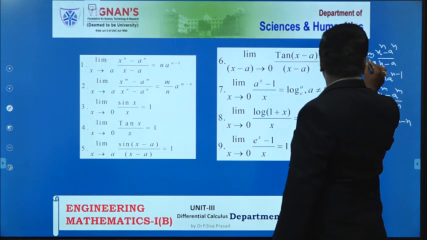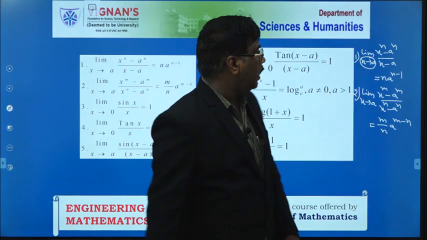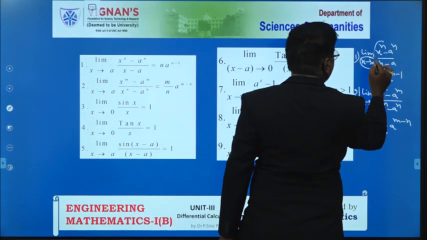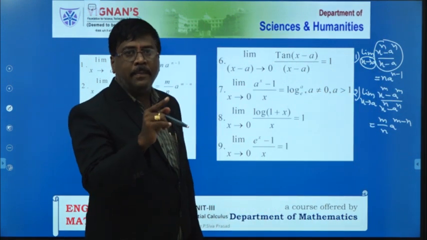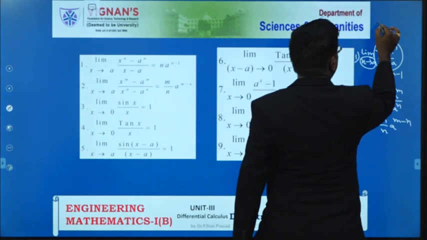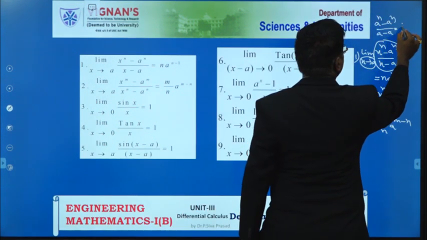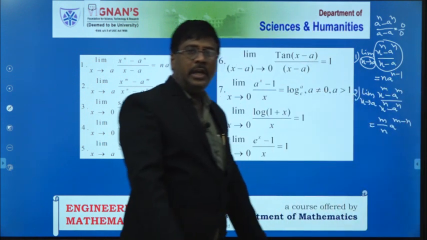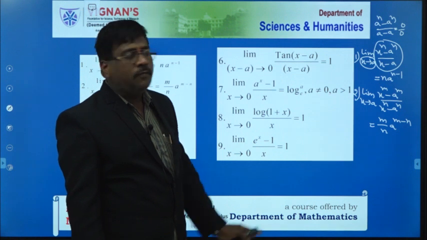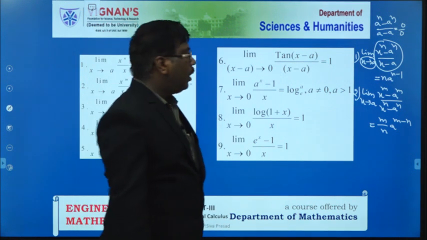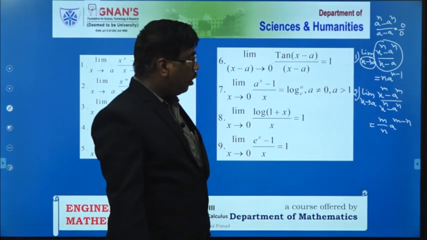Here please all of you see this. Whenever you substitute the value of x in the given function, this is the algebraic function. In place of x, I replace it with a: a power n minus a power n by a minus a. That is called 0 by 0 indeterminate form. If such cases exist, then for those cases only we take the limit value to be n into a power n minus 1. Please all of you keep in your mind.